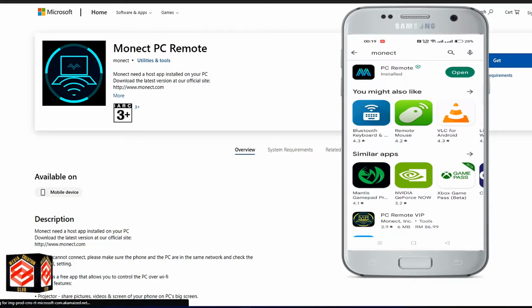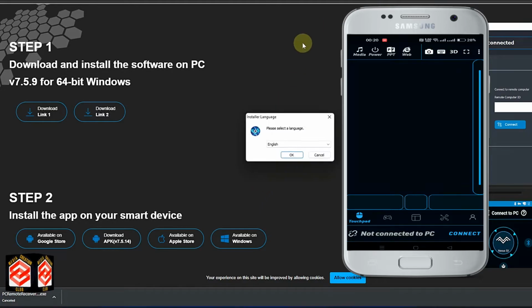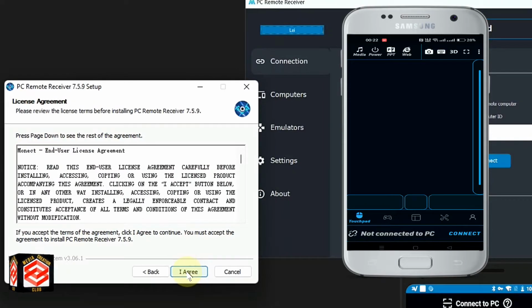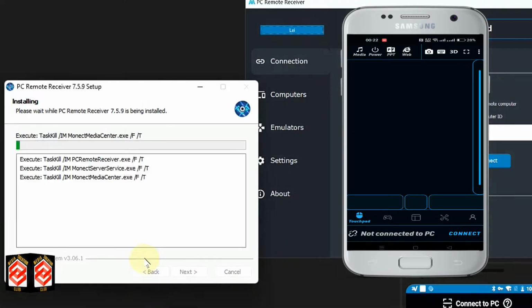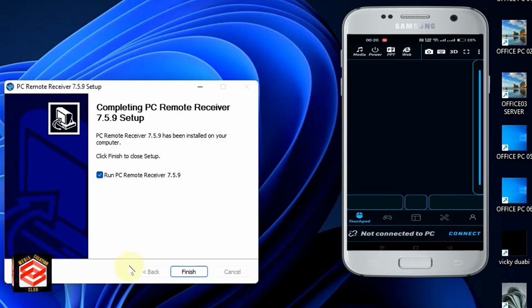While it is downloading on my PC, I open my phone. The software has already downloaded. Then I open it, click yes, okay, then next, I agree to the terms and conditions, install. Then run PC remote receiver, so I click finish.